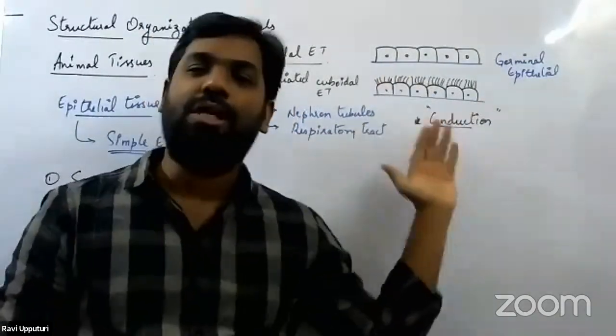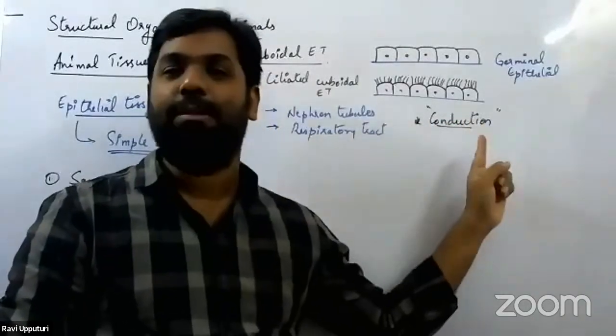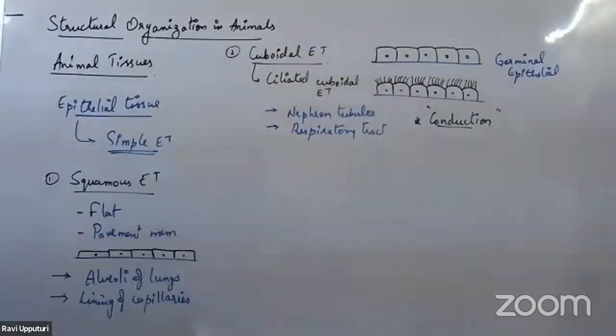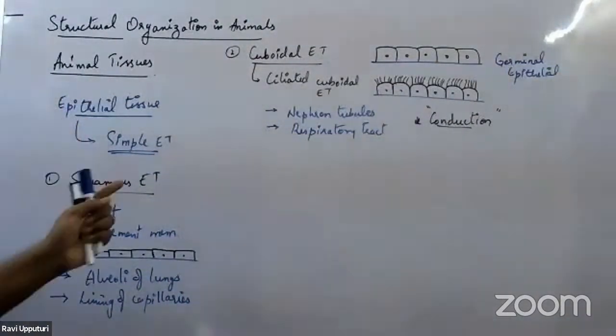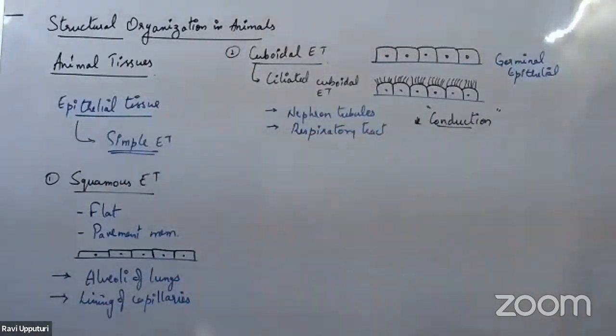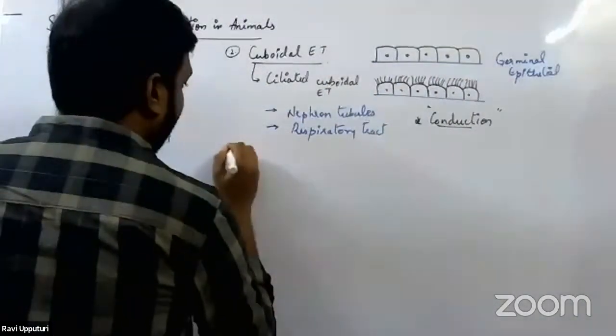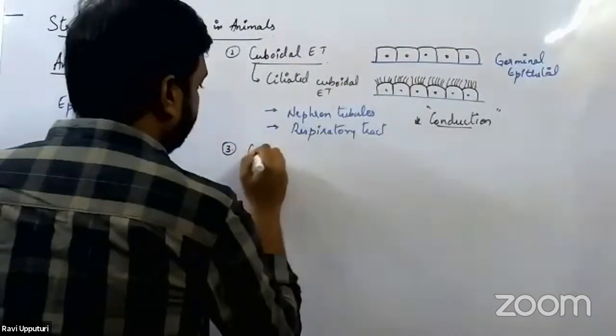The major role of ciliated cuboidal epithelial tissue is conduction. So this is the second type of simple epithelial tissue, the simple cuboidal epithelial tissue. Next, moving on to the third one, columnar epithelial tissue.